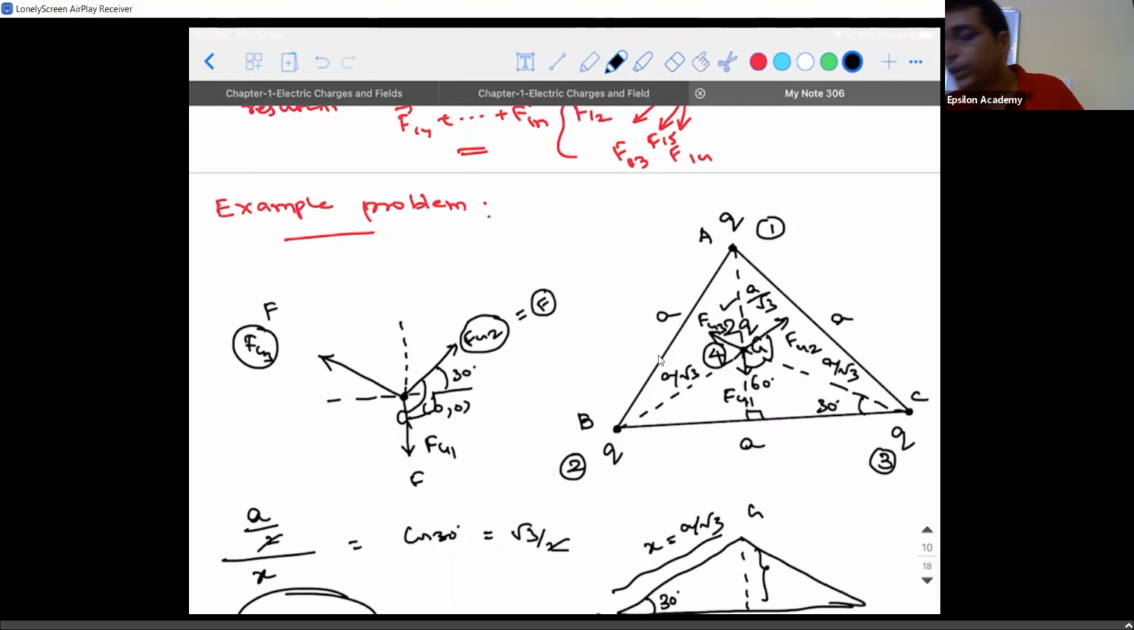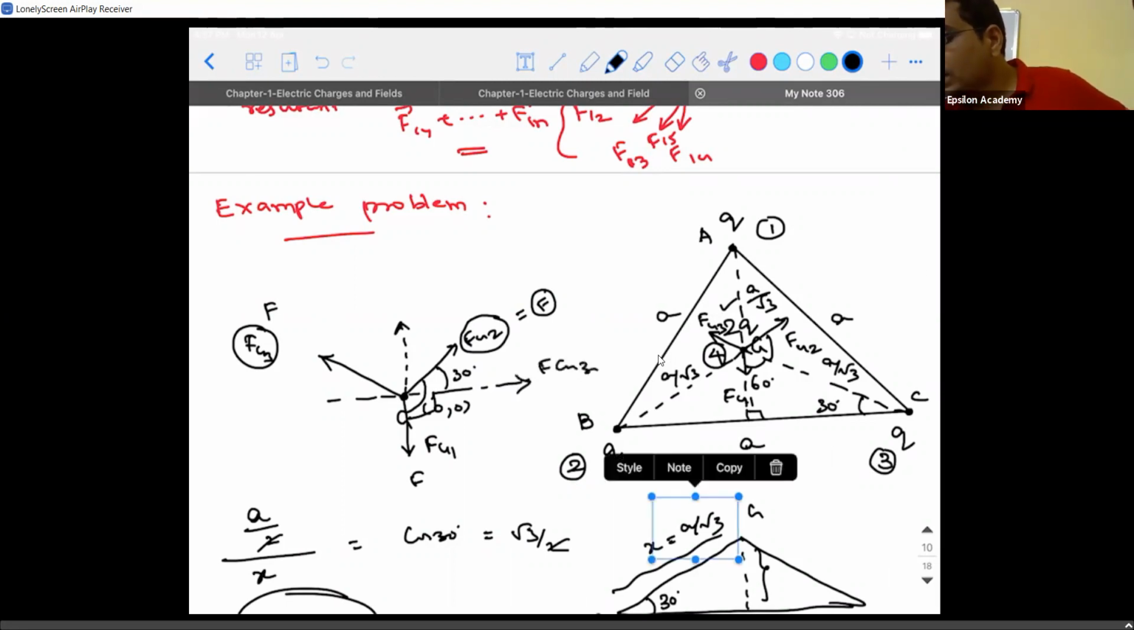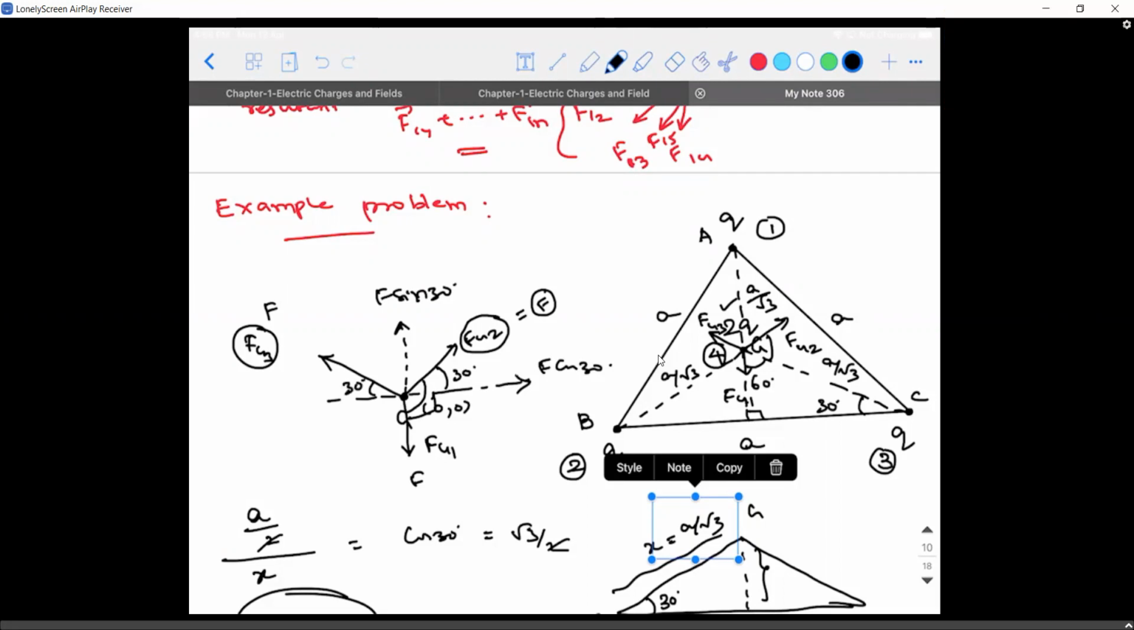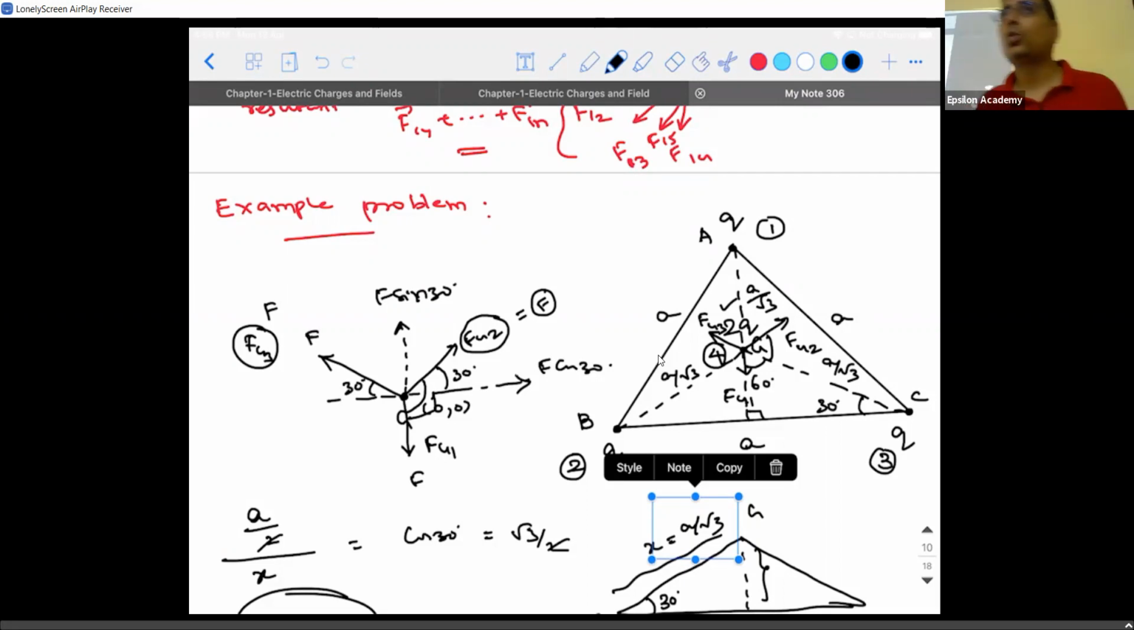Then this F can be resolved into two components. What are the two components? Along the x direction it is F cos 30, and along the y direction it will be F sin 30. In a similar way, what will be the angle here? The same 30 degrees. Now this is also F, and it can be resolved into two components: F cos 30 in the leftward direction and F sin 30 in the upward direction.